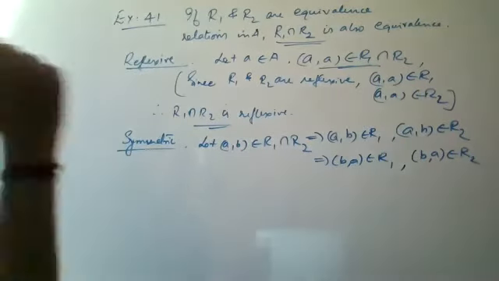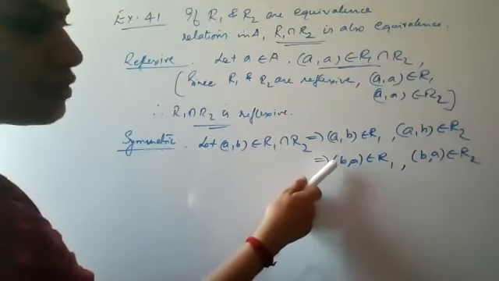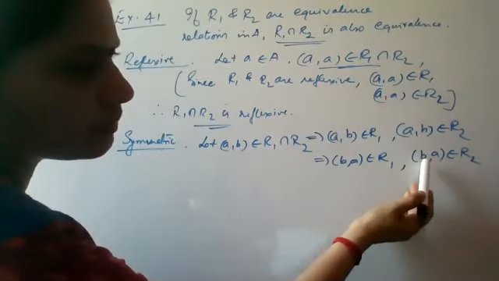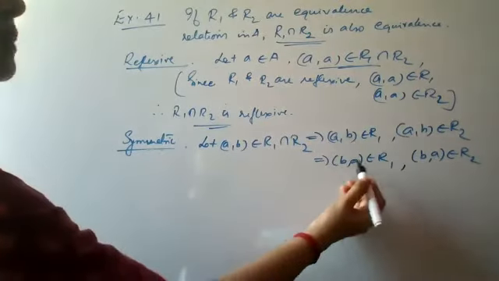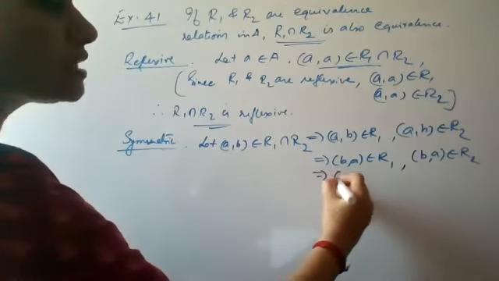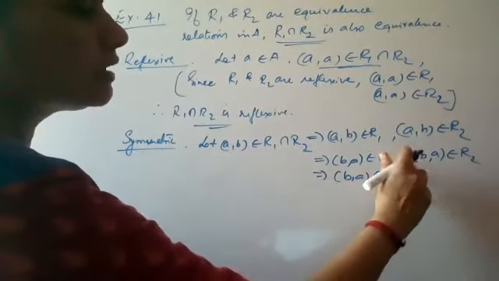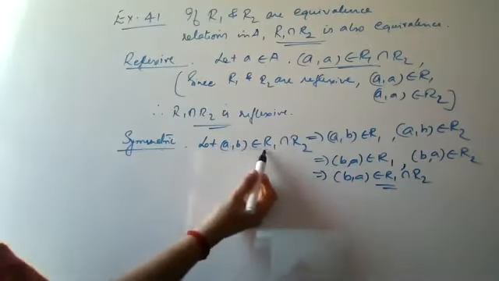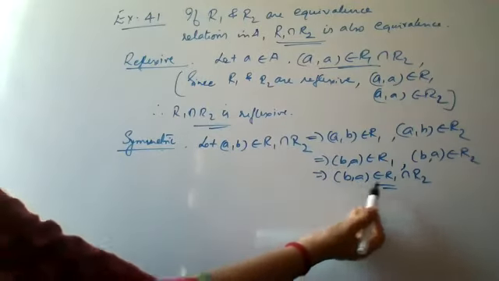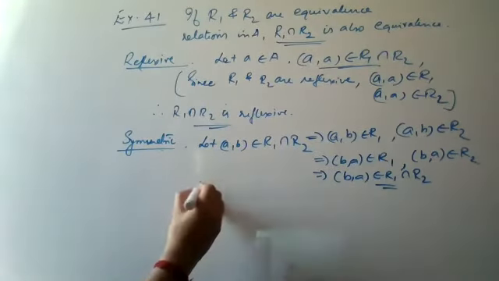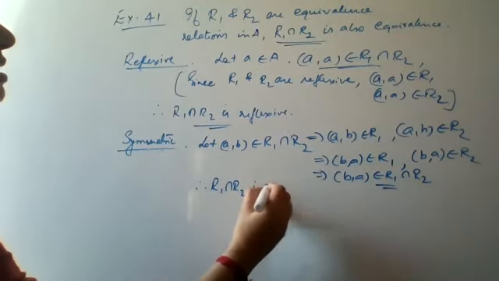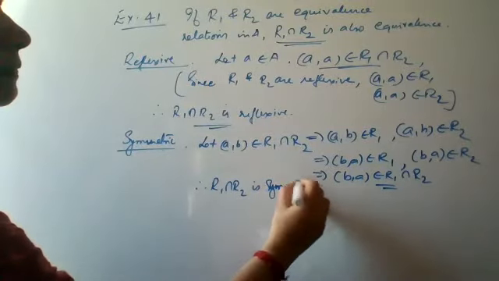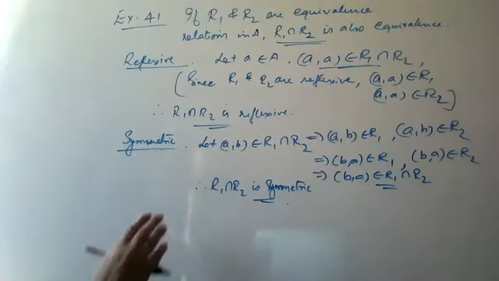Understood? Since R1 is symmetric, you will have (a,b) belongs to R1 implies (b,a) belongs to R1. And since R2 is symmetric, you will get (a,b) belongs to R2 implies (b,a) belongs to R2. Now since (b,a) belongs to R1 as well as R2, you will get (b,a) is in the intersection. You started with (a,b) belongs to the intersection and you got (b,a) belongs to the intersection. Therefore, R1 intersection R2 is symmetric. Clear? This one?